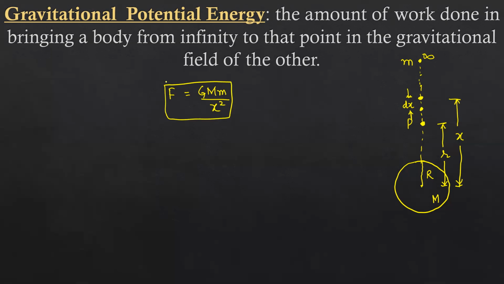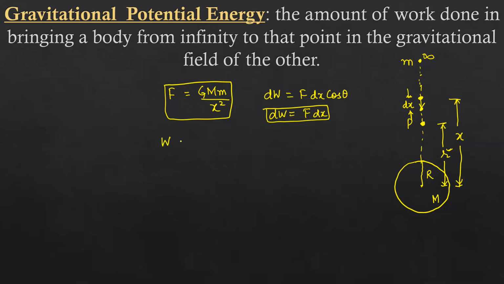I need to find the work done. So for a small work done, I will be finding dW, and this dW will be equal to F dx cos theta. The force which is acting is in the downward direction, and dx is also in the downward direction, so the angle will be 0 degrees. So dW is equal to F dx. But I need to find the amount of work done in bringing it from infinity to this particular point. What is that particular point? r is that particular point.